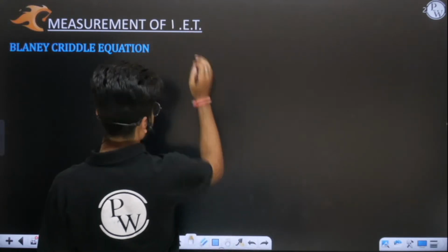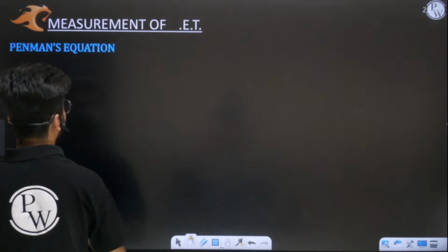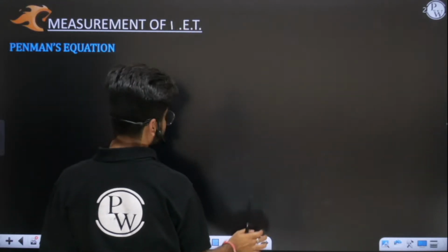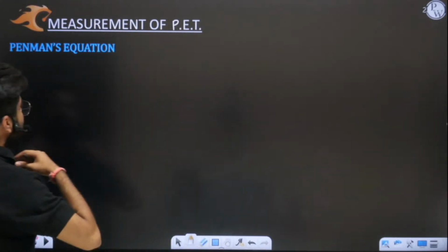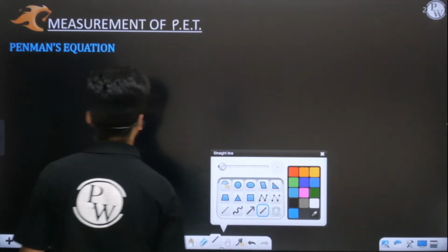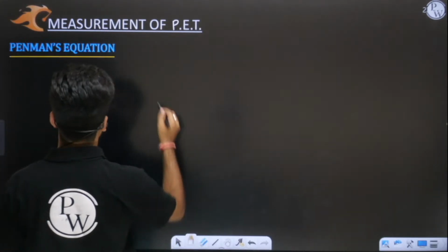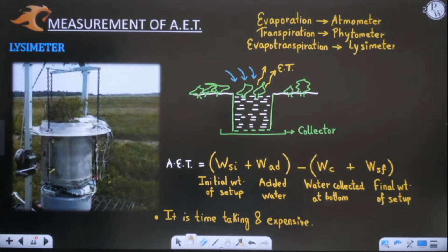Okay, so PET is measured by basically two methods. The first method is your Penman's equation. You can see Penman's equation written here. So basically we have two methods for measurement of PET. The very first method is Penman's equation, so we'll discuss this equation. I hope this entire lysimeter concept is clear to you.